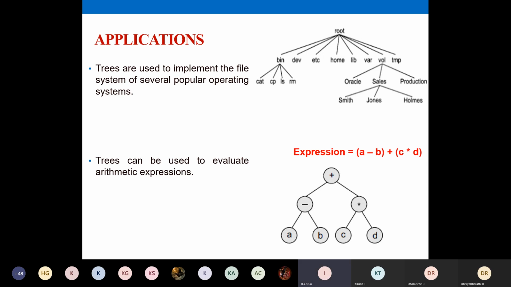And here also your expression tree is formed considering the precedence. Considering the precedence only, we construct a tree. Whichever operator has the least precedence will come to the root node. Later also we will discuss how to construct an expression tree.